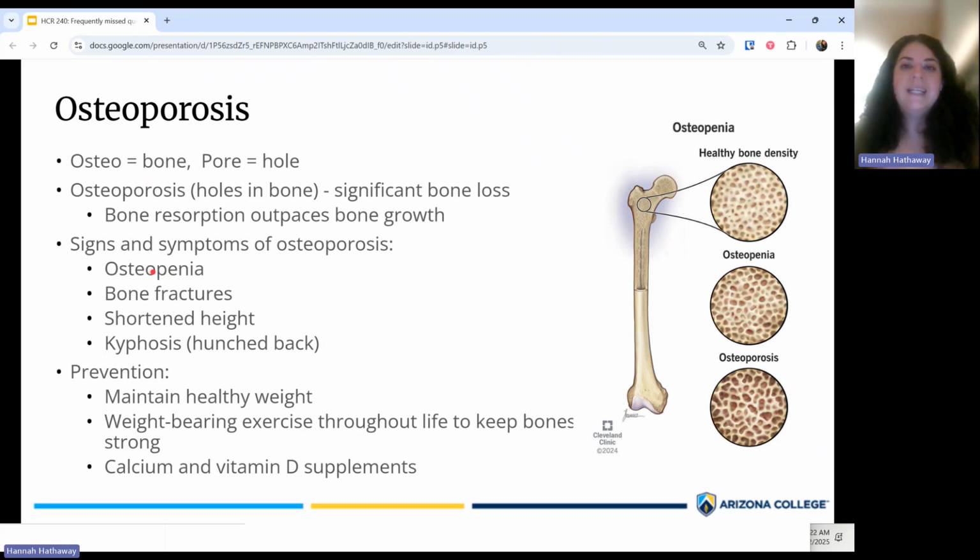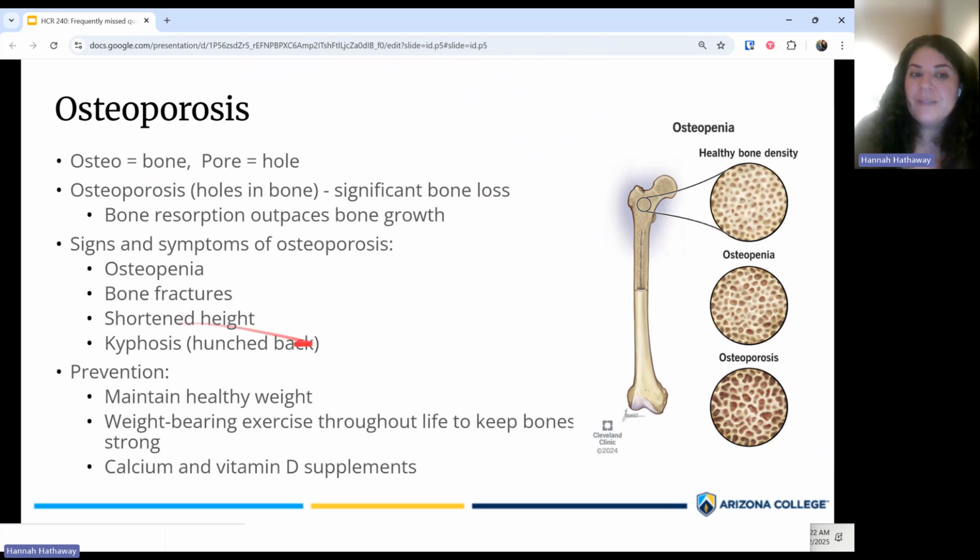Of course, osteopenia, like I said, that is decreased bone density. That is like a precursor to osteoporosis. So in osteoporosis, you have sort of marked osteopenia. Generally, most people aren't diagnosed with osteoporosis until they have some sort of fracture that makes a clinician concerned that they might have osteoporosis.